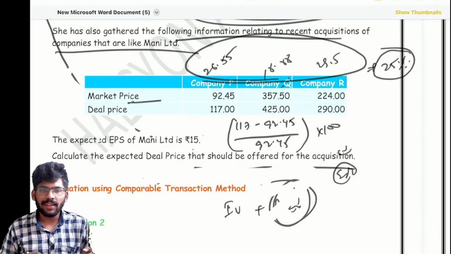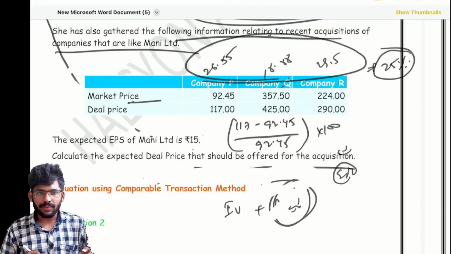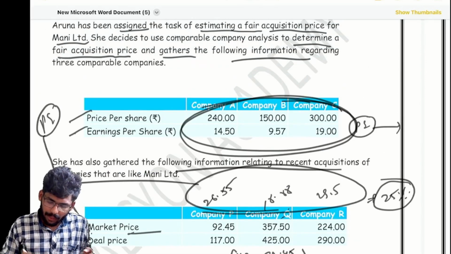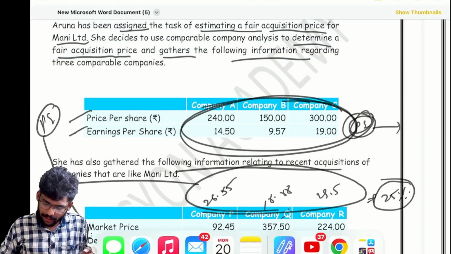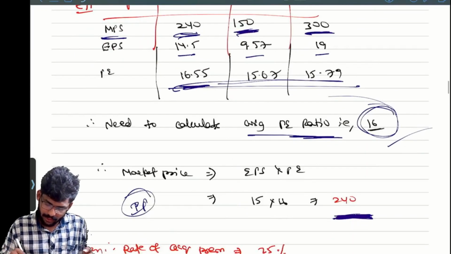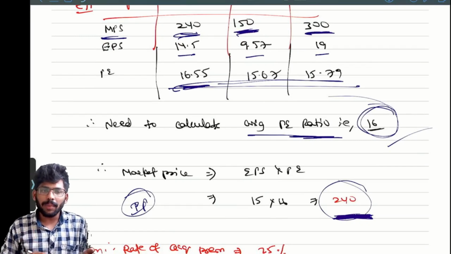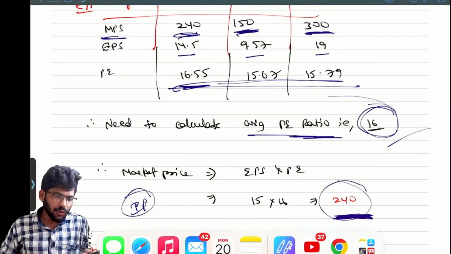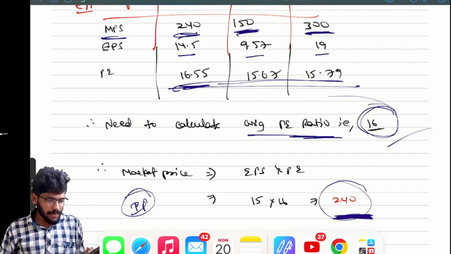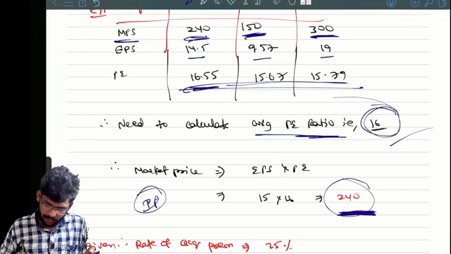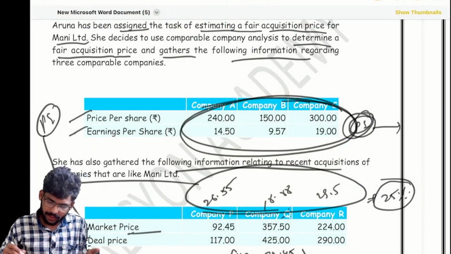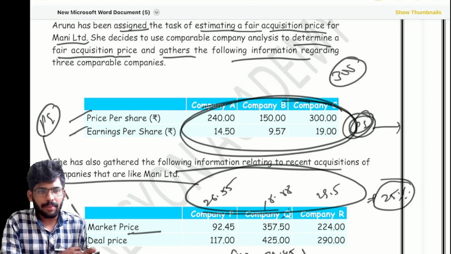You will get the acquisition premium. How much? 25%. What is the intrinsic value here? EPS 15. P how much? We already calculated in our example. The same amounts I have taken. So P is 16. So total market price 240. So 240 plus 25%. How much? Take the calculator. 300. So yes, 300 is the deal price.